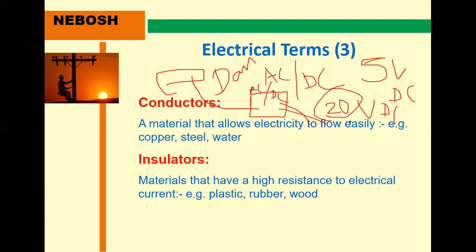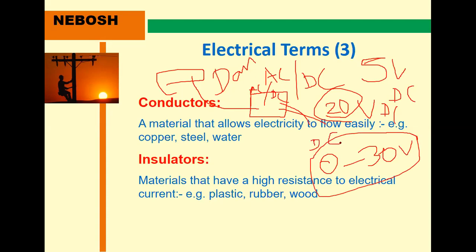Maybe 20 volts coming from the laptop battery or something like that. Therefore, 24 volts also. Therefore 0 to 30 volts. For example, in the experiments I do in my engineering work, I use only this much DC power, 0 to 30 volts DC. But at houses, 230 volts AC is used.